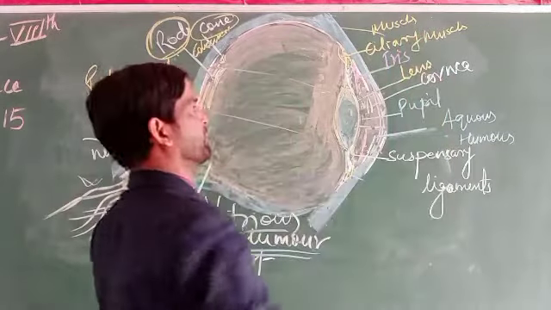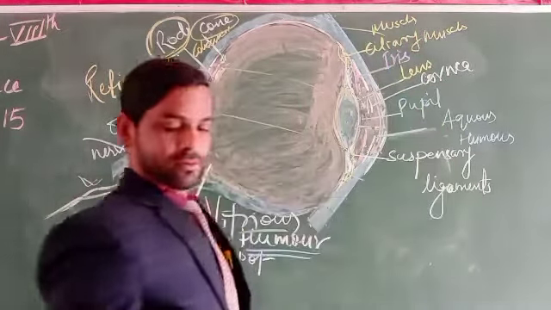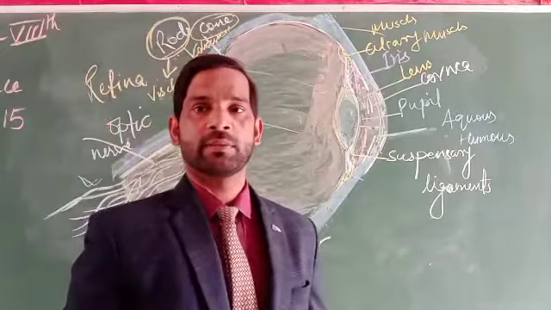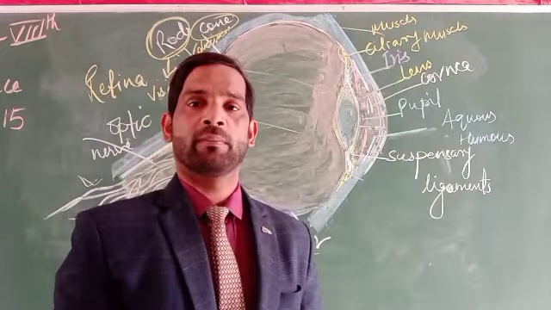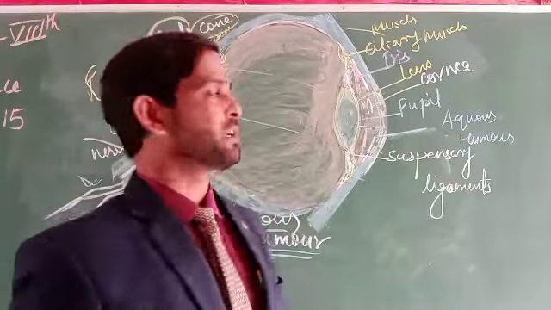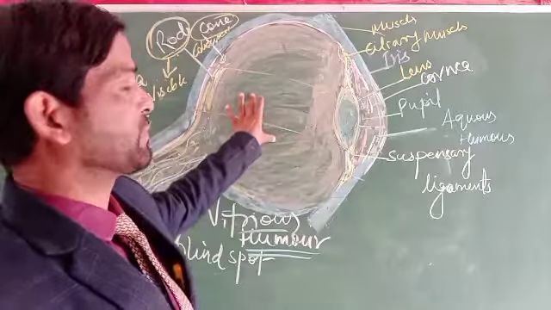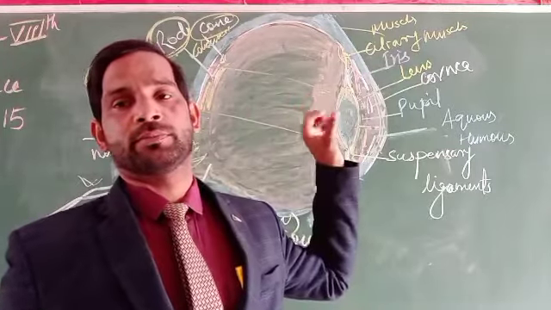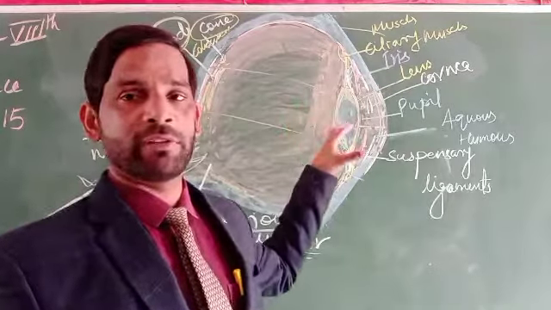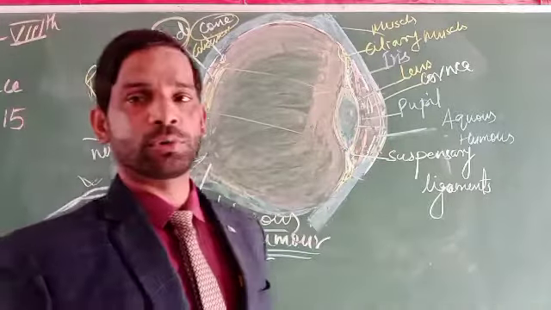Here we can see the structure of the eyes. What do these structures tell us? These are given in a very peculiar form, so we will have to go through this.